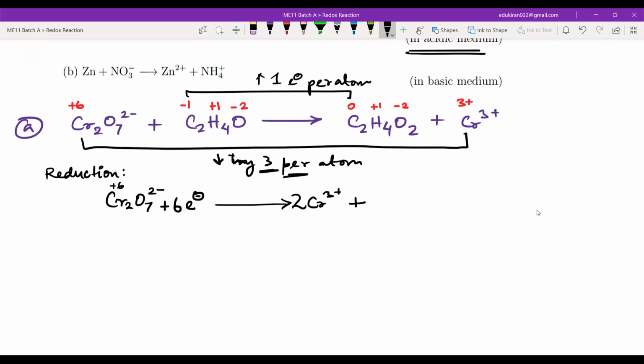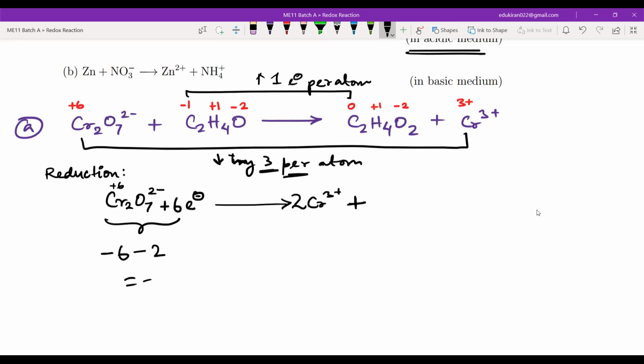Are the charges balanced? Tell me. Charges are balanced, yes or no? No, sir. And what is the charge here? Total charge? +4? No, I don't think so. 6 electrons, so -6 and 2, -2.